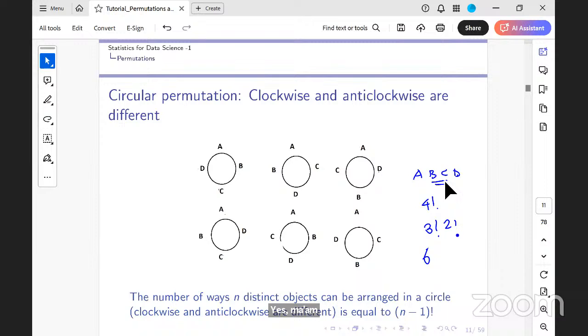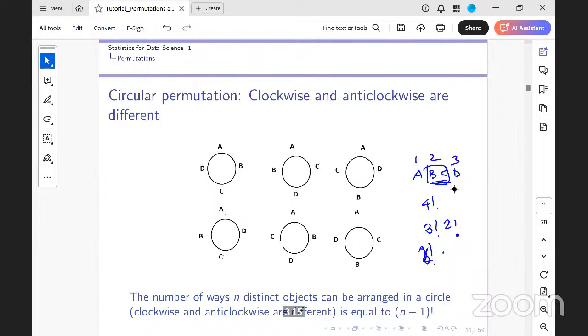Now I'm saying B and C should be together. So how many ways can I do that? Is it 2 factorial into 2 factorial, or 3 factorial into 2 factorial? Ma'am, why not let it be 3 factorial? It is because B and C are together. So now it is 1, 2, 3 entities only, right?